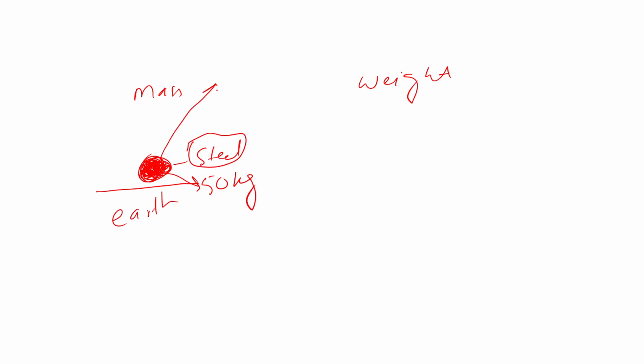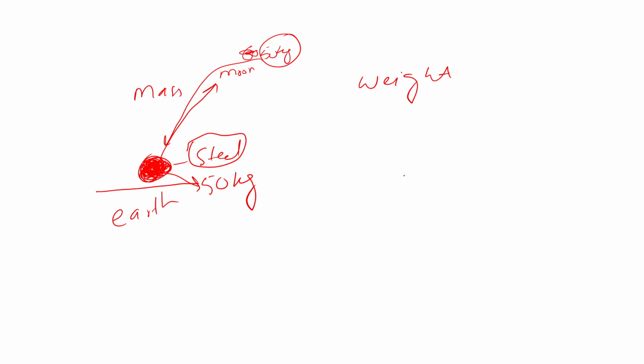When I shift this ball to the moon, its mass is still 50 kg. It doesn't change, because the mass is of the matter from which it is made, so it does not change everywhere. It is always the same.